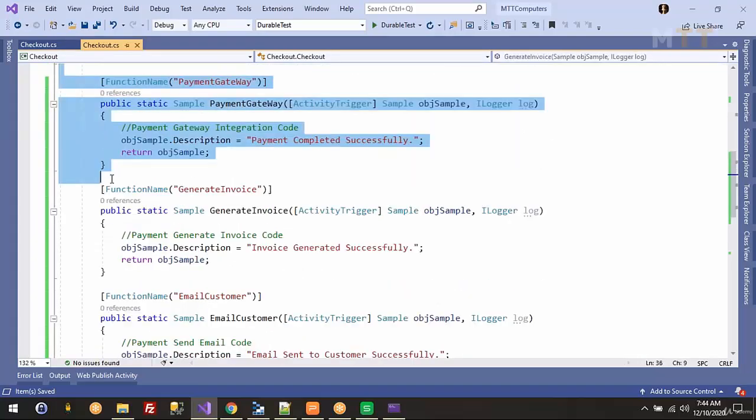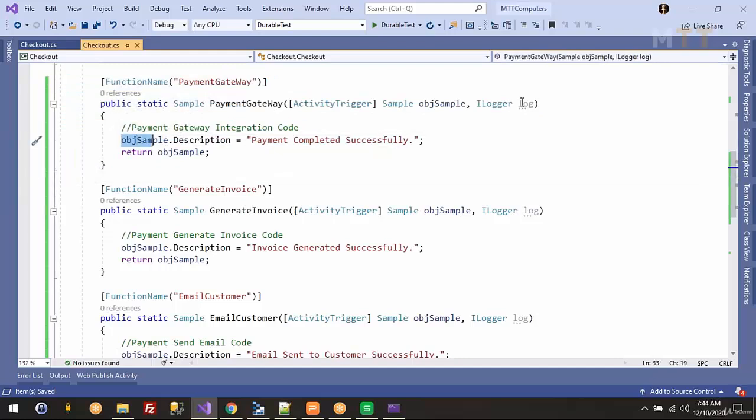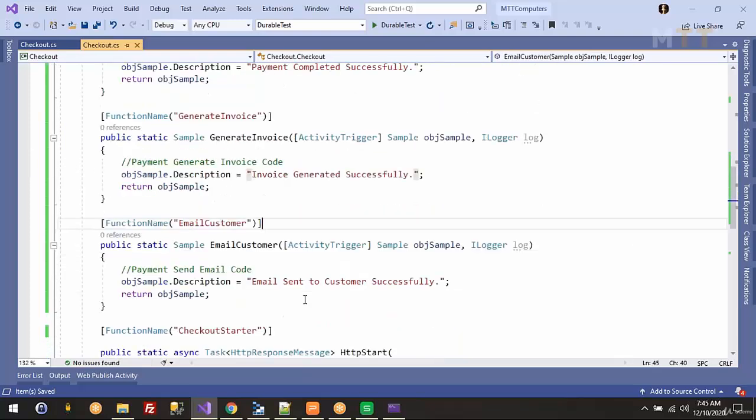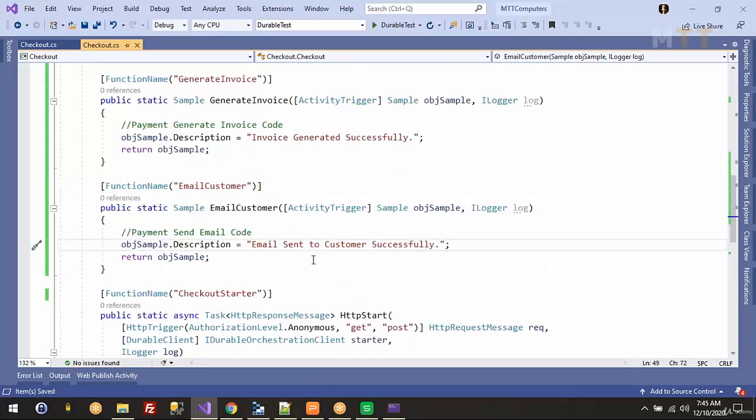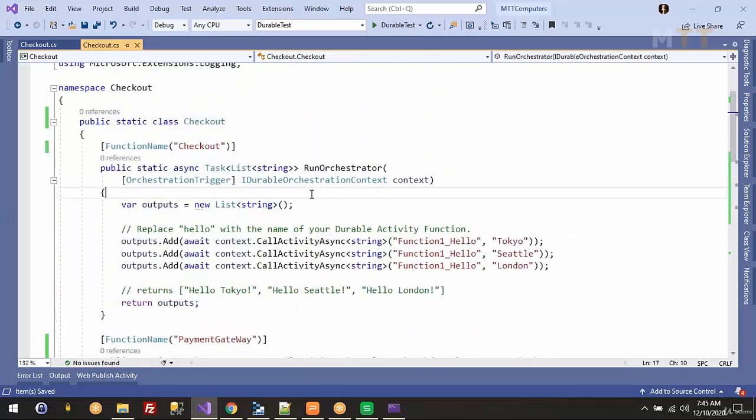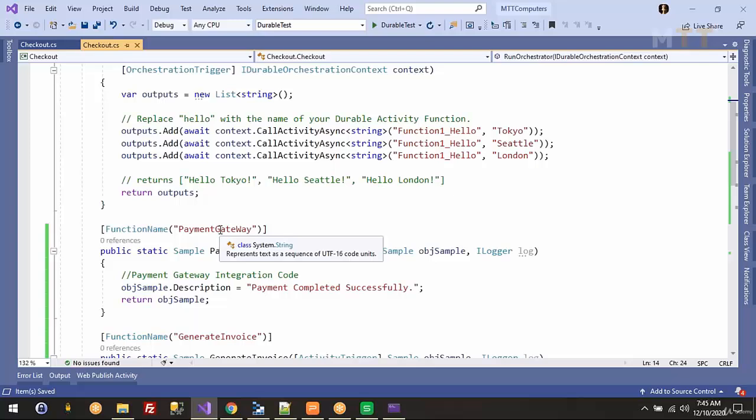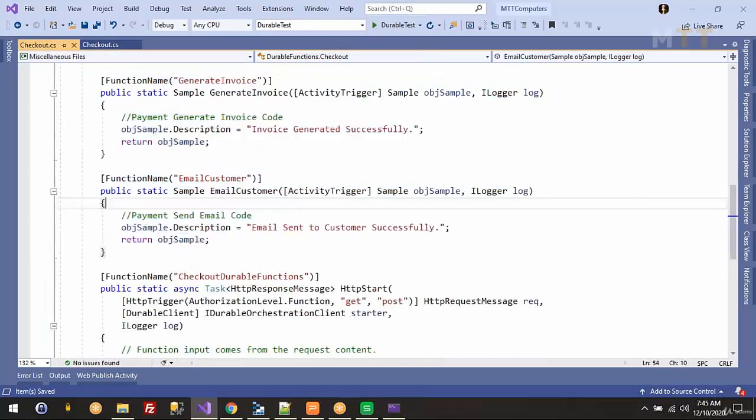So pretty simple. I'm just taking the sample object and changing the description to payment completed successfully. Then in generate invoice, it becomes invoice generated successfully, then email sent to customer successfully. So if you come back to the orchestrator function, we need to call these here, right? Let me just take that code also.